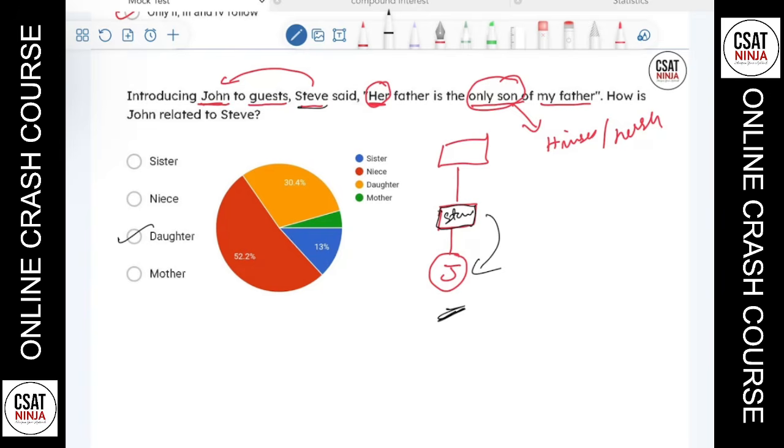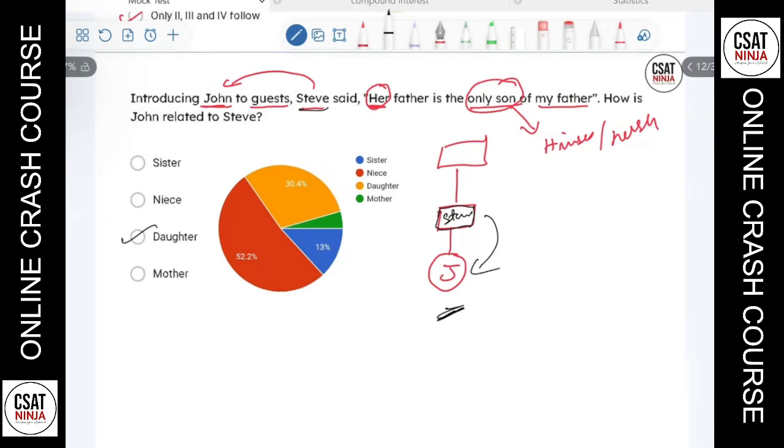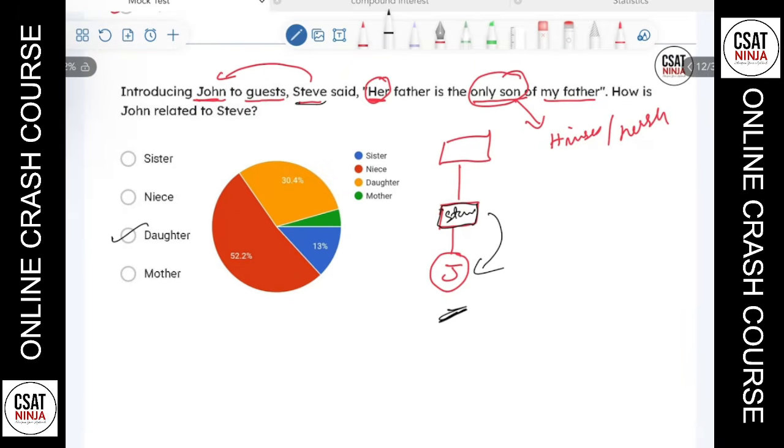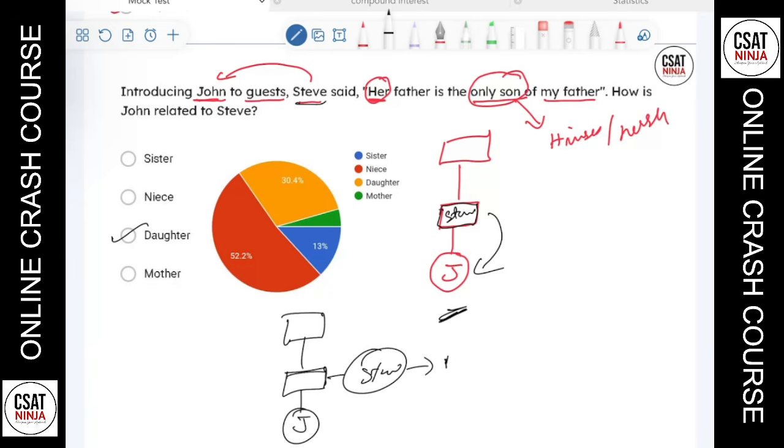So 30% of it. But actually, in this case, there's also another case that can be created. Another case is this way. John here is a daughter of this one, and her father is the only son of my father. That means, can I say this is Steve? But Steve should be female here.